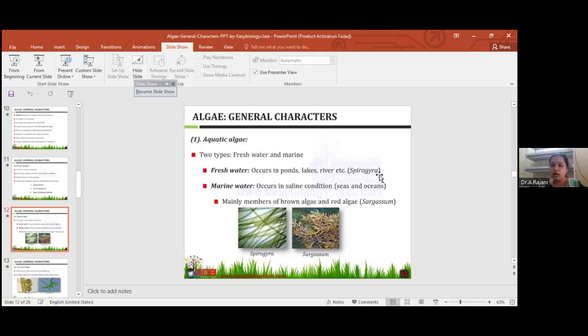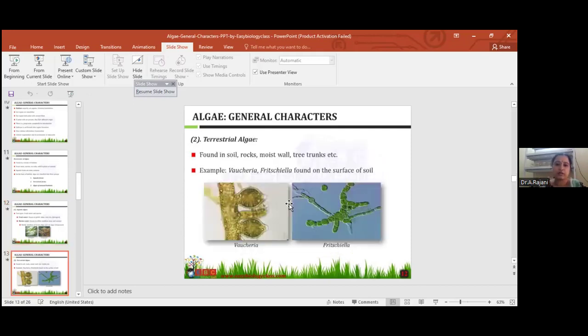These are marine water algae. Ectocarpus, Sargassum are Phaeophyceae members, and Ectocarpus is in your syllabus; this is the best example. Polysiphonia is a Rhodophyceae member. These are the marine algae.